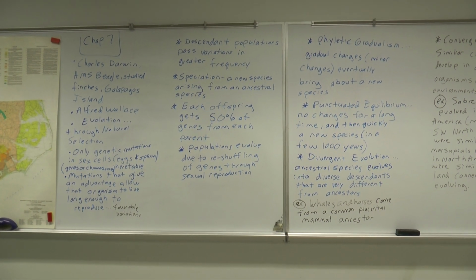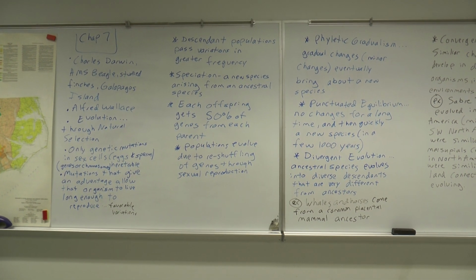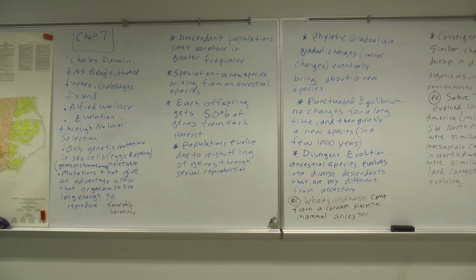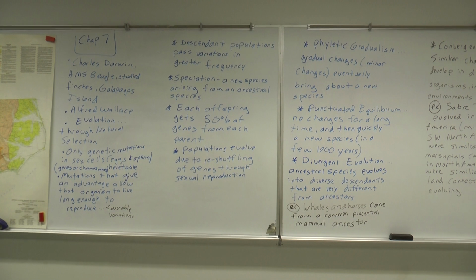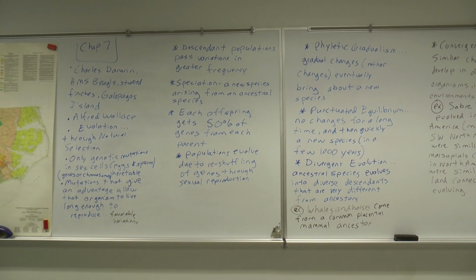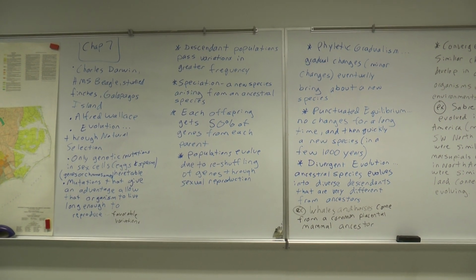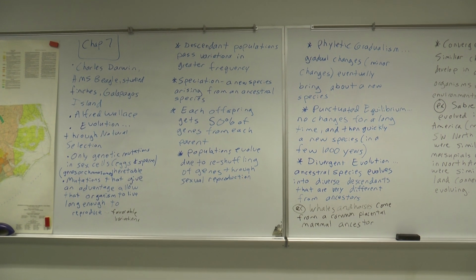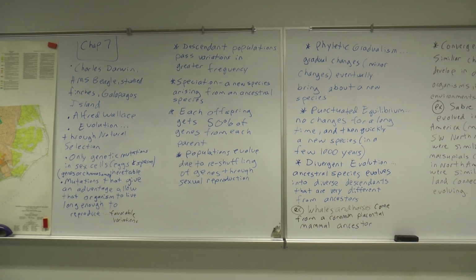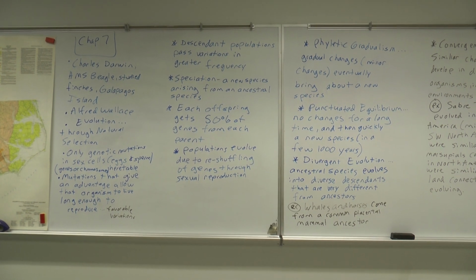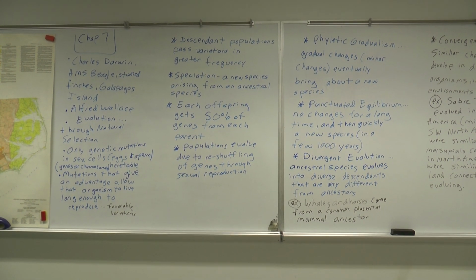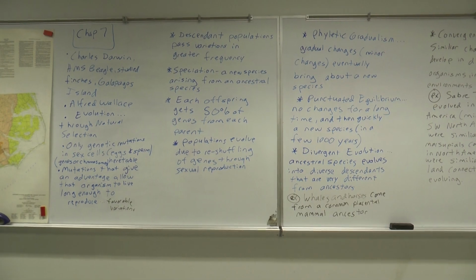Populations, so going back to the descendant populations passing variations in greater frequency. How do you get these changes in a population that are carried on and passed down to offspring? So populations evolve due to reshuffling of genes.